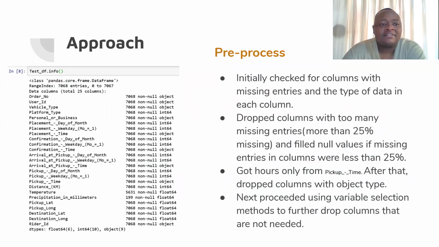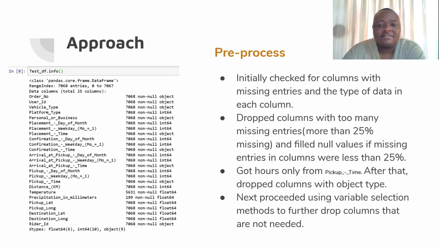One of the ways that I approached my pre-processing was I initially checked for columns that had missing entries and checked the type of data that each column had.